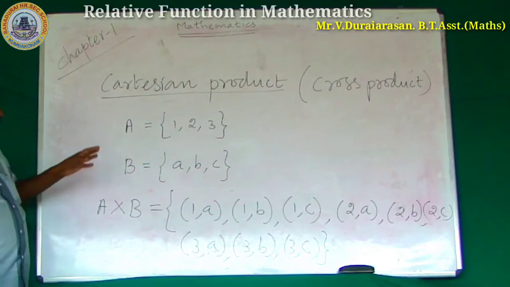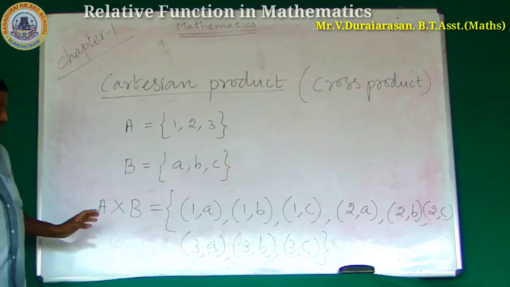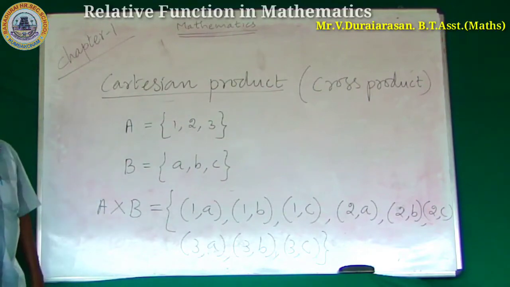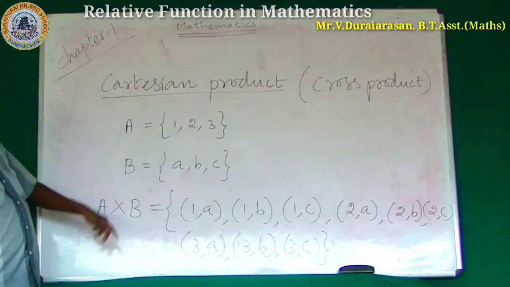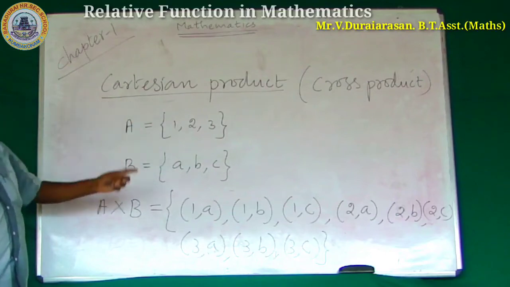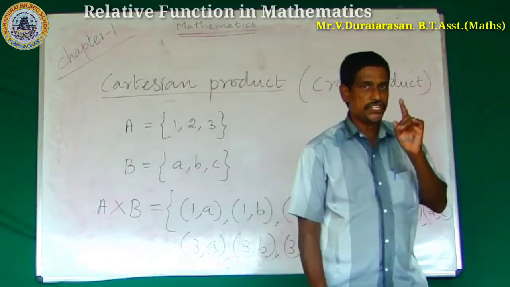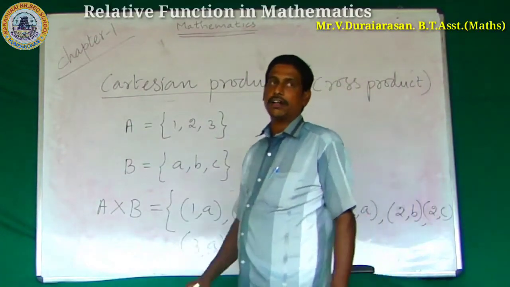The reverse order is not applicable. Only consider the first set A, and secondly the other set B: (a, 1), (b, 1)... The reverse process is not applicable in the Cartesian product.